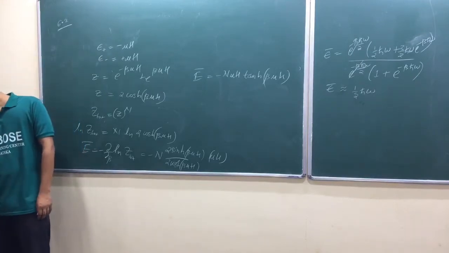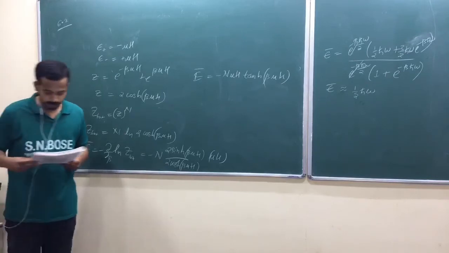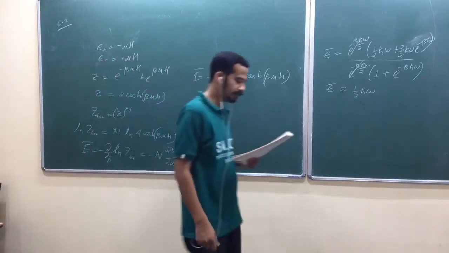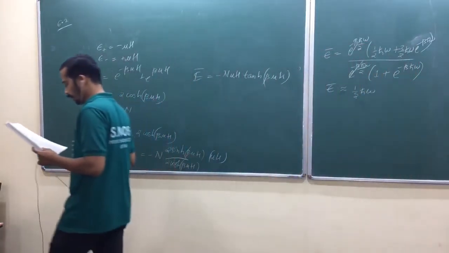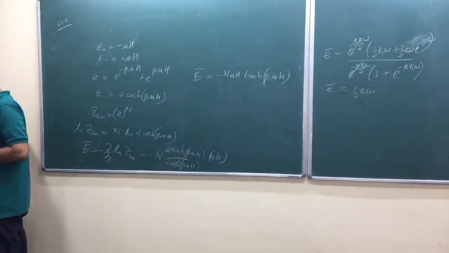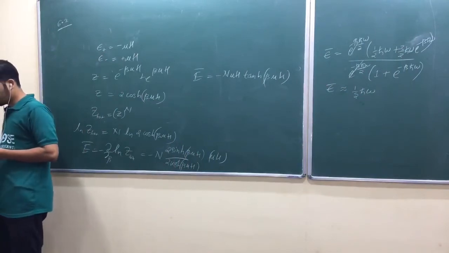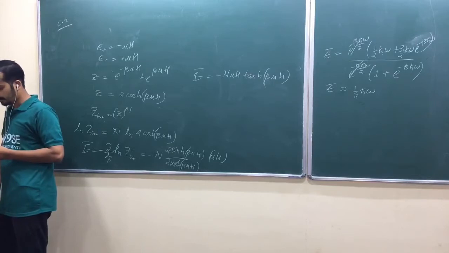6.4. A simple mineral oil is placed in an external magnetic field H. Each proton has spin half and magnetic moment mu.